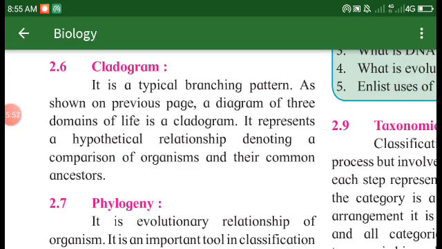Therefore, the cladogram. It is a typical branching pattern, as shown in the previous page. A diagram of the three domains of life is a cladogram.